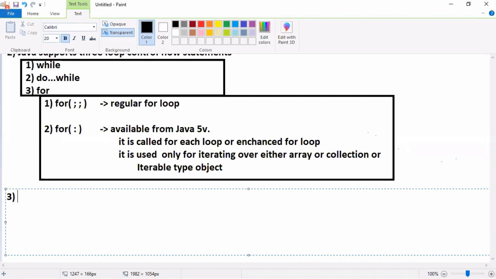Whatever you can do using do while, you can do using while. Whatever you can do using for, you can do using while. This is my explanation, my understanding. If my explanation is different from other trainers' or faculty's explanation, don't get angry. This is just my explanation, my understanding. Now try to think. I always treat the while loop as the default loop.